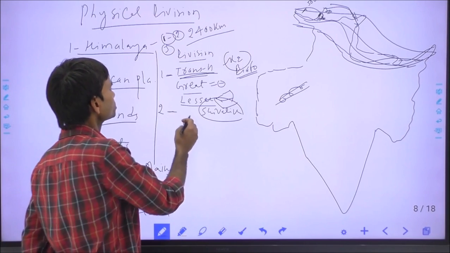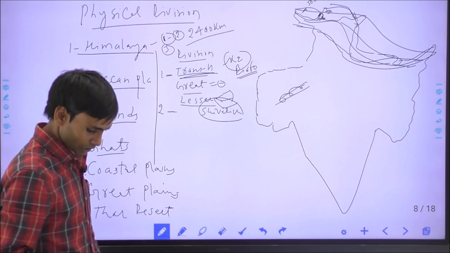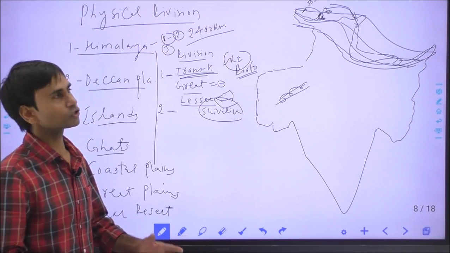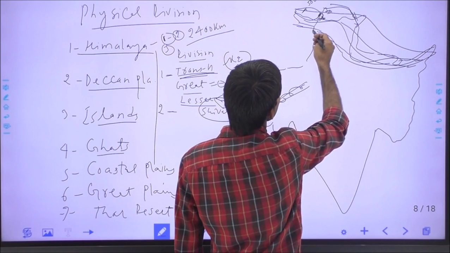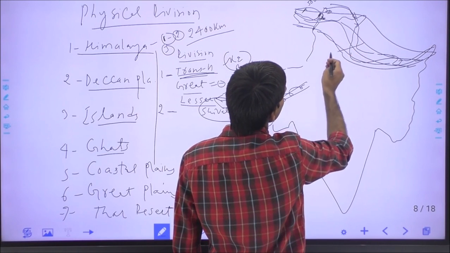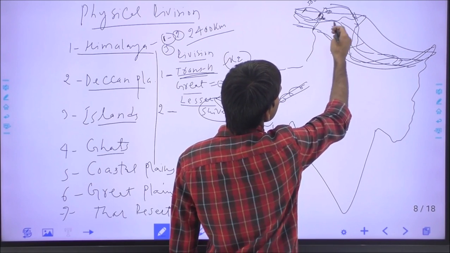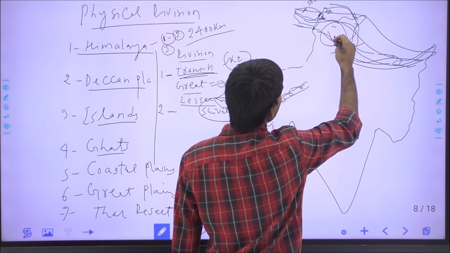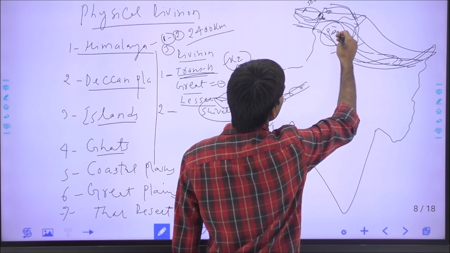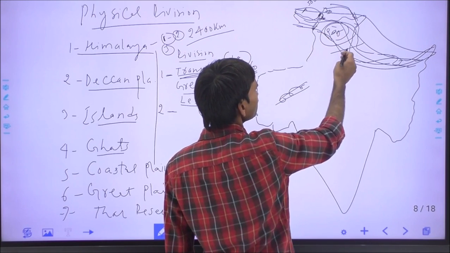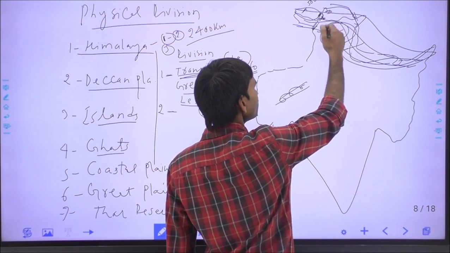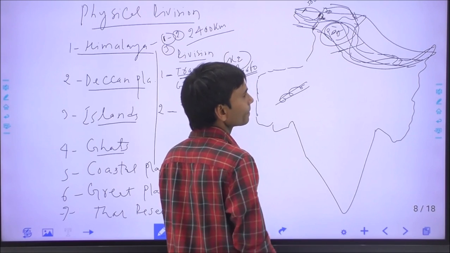The next division of the Himalayas is according to physical features or the position of the rivers. Between the Indus river and the Satluj river, the Himalaya is called the Punjab Himalaya, or Kashmir Himalaya.